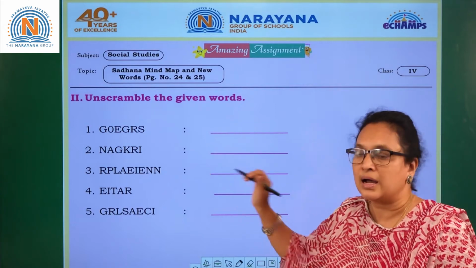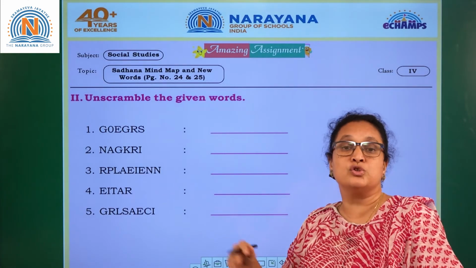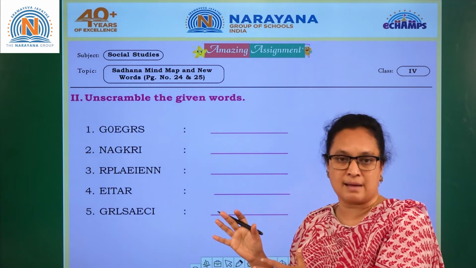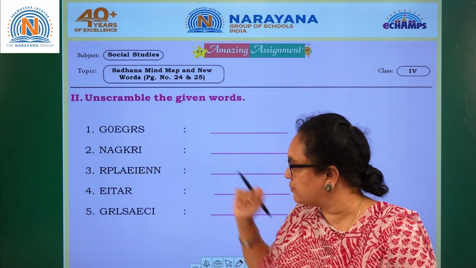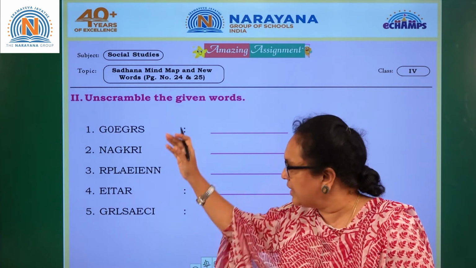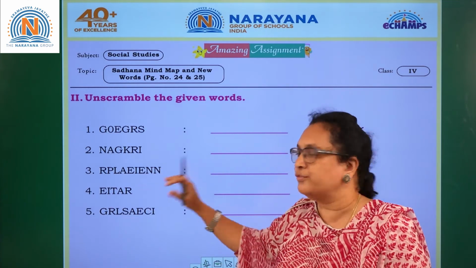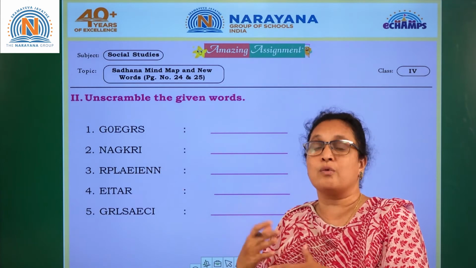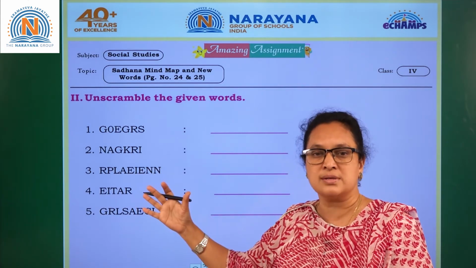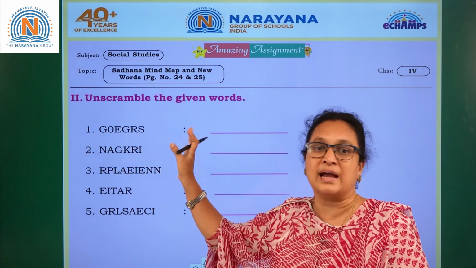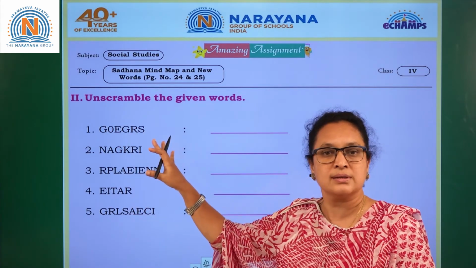You have scrambled words which you need to unscramble. If you can see, there are five words here. The five words look very difficult, though they are very similar because you have already read them in your lesson, but they look a little different. When you read the lesson, you can easily identify all these words.